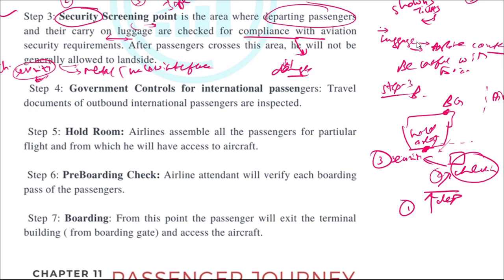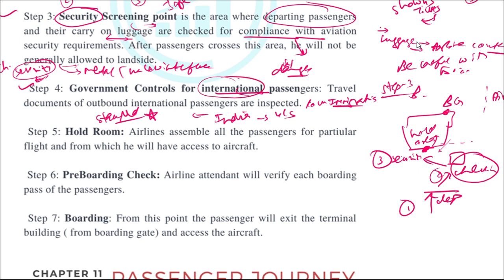After that, in the case of international passengers, some documents will be checked. Immigration will happen, because let's say the passenger is going from India to US, his passport and everything will be checked and stamped. So this step will happen in the case of international passengers. One more step will come in for the international passengers only.